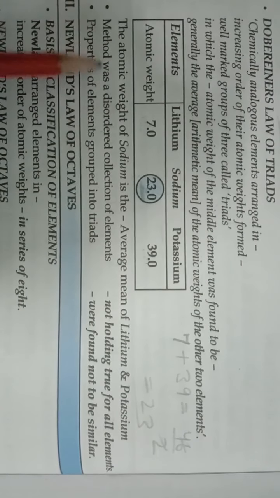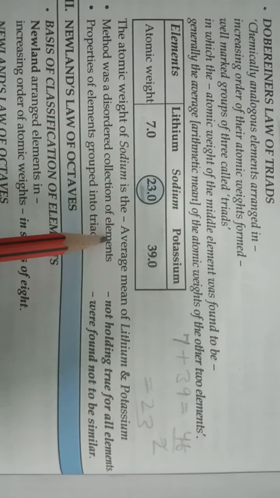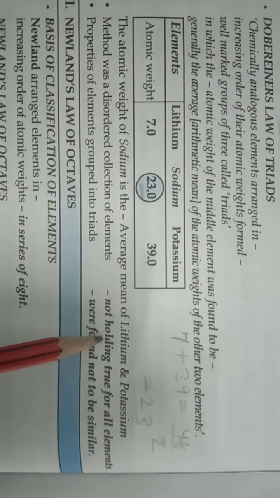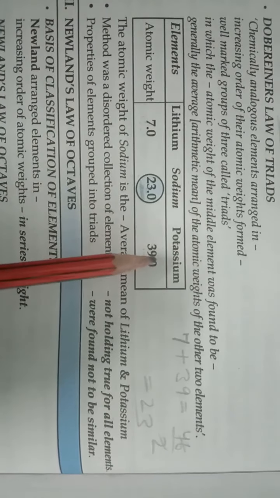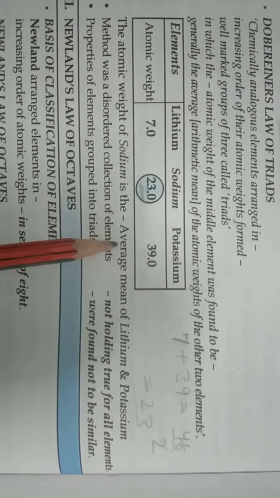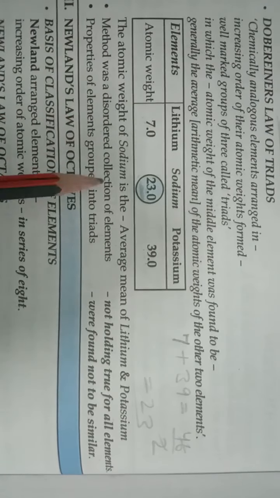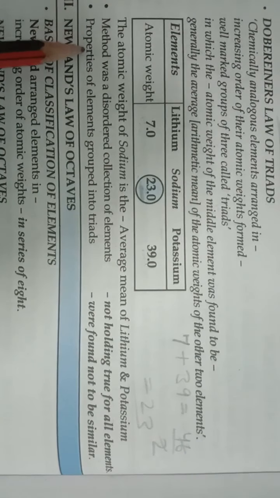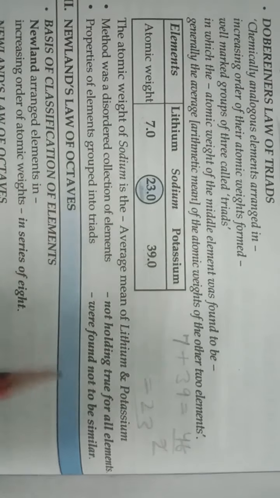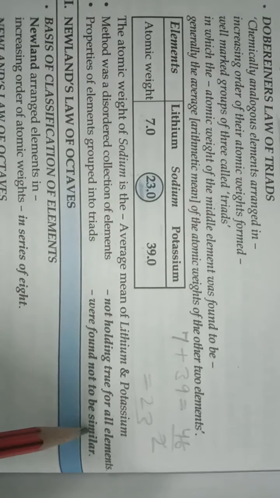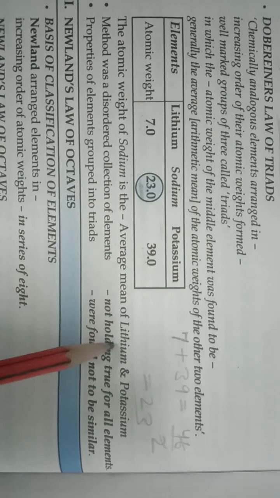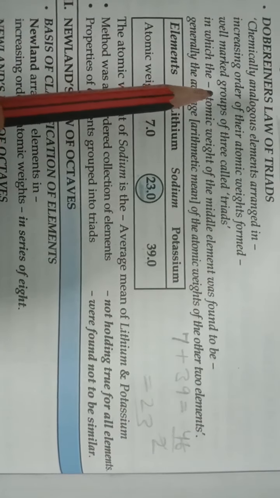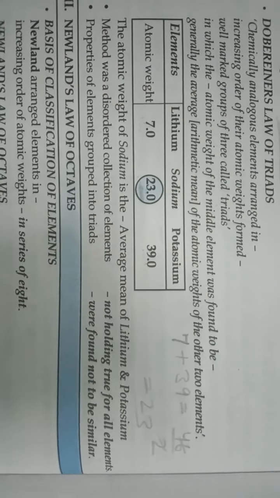So this method was a disordered collection of elements. Why? Because it does not hold true for all elements. This triad arrangement is not true for all elements, which is why it is a disordered collection of elements. And second point, properties of elements grouped into triads were found not to be similar. So in a triad, all the elements do not carry similar properties. These are the 2 reasons why this classification was discarded after some time.